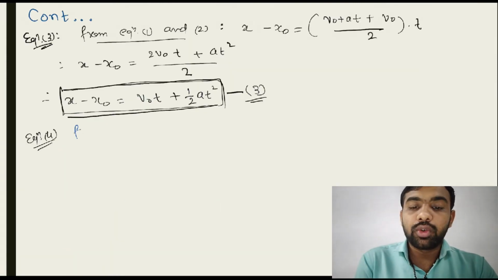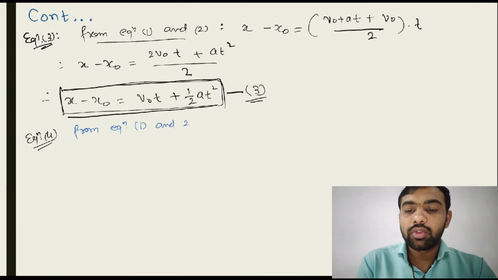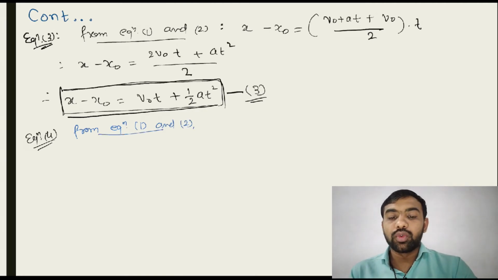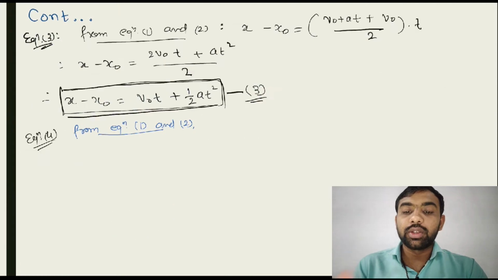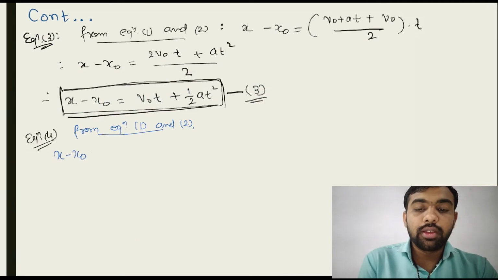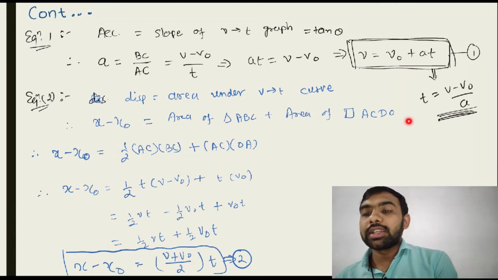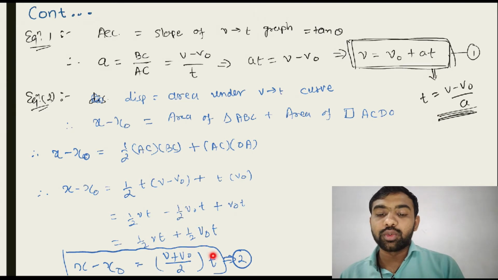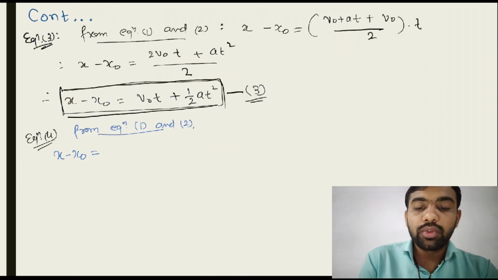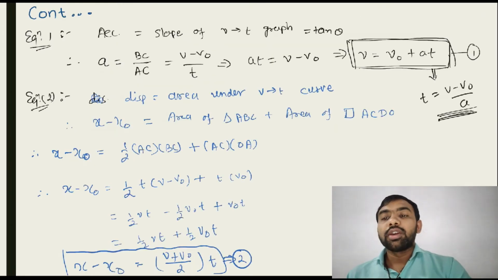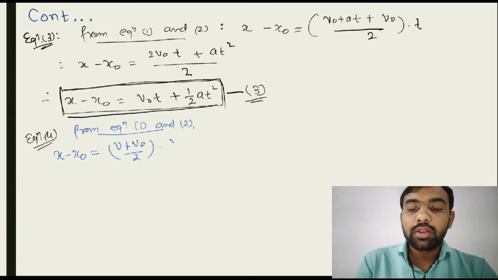So from equations 1 and 2, what do we get? x minus x0 is equal to (v plus v0) upon 2, into t, and here t is replaced by (v minus v0) upon a.